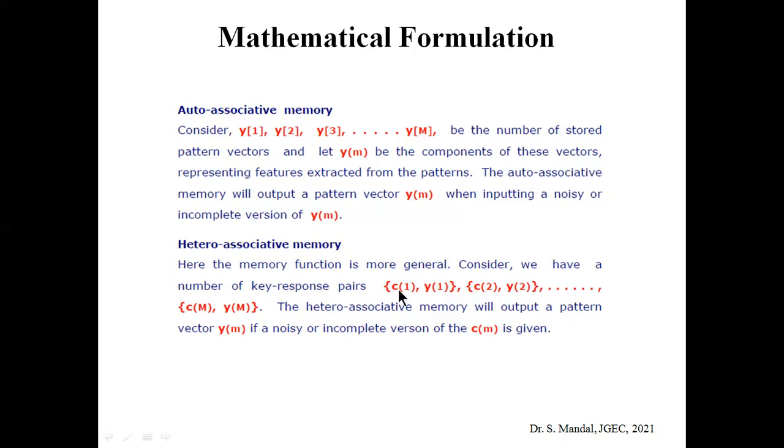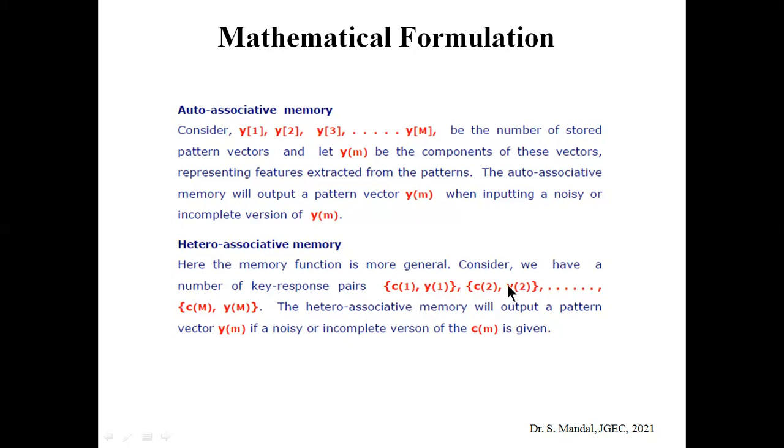You can see that C1 is not equal to Y1. That means the size, type or content of C1 and Y1 are quite different from each other. But in case of auto associative memory, the size, content and formatting are the same. In heteroassociative memory, for each input pattern there is a respective output pattern stored in the associative memory.